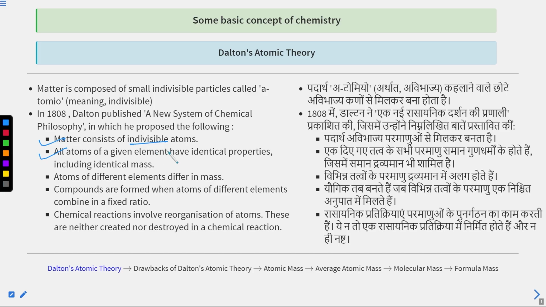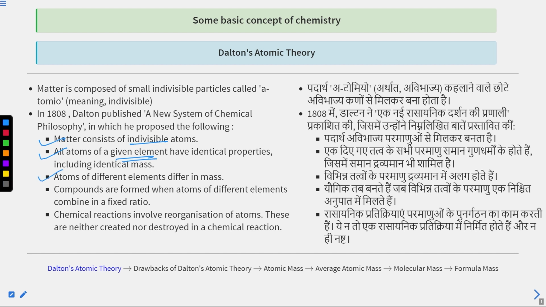All atoms of a given element, you can take any element, nitrogen, sulfur, oxygen, fluorine, titanium, vanadium, molybdenum, etc., have identical properties if they belong to the same element, including identical mass. Their electronegativity, metallic nature, non-metallic nature, and other properties as well, atomic radius, ionic radius, etc.